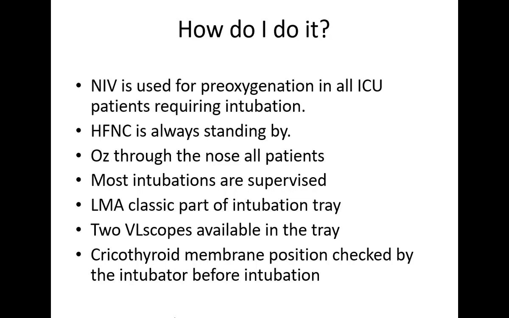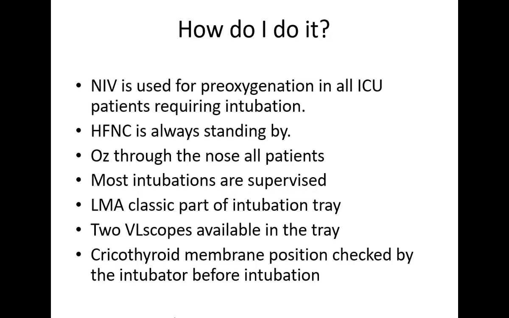So what do we do in my unit? We are using NIV for all patients before we give the drugs, unless there is a problem with the mask fit or the patient is not cooperative at all, etc. The high flow nasal cannula machines, we are lucky we have about 10 or 12 of them for a 30 bed ICU. So that's always available.